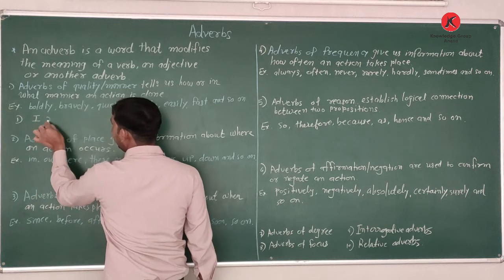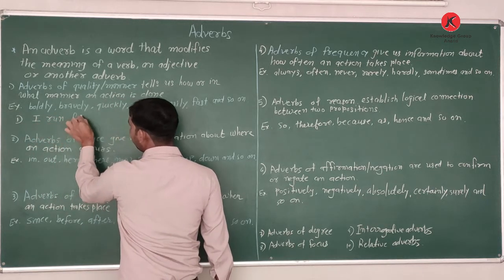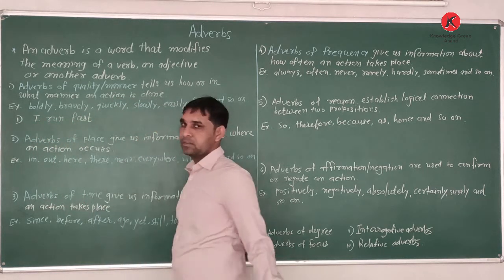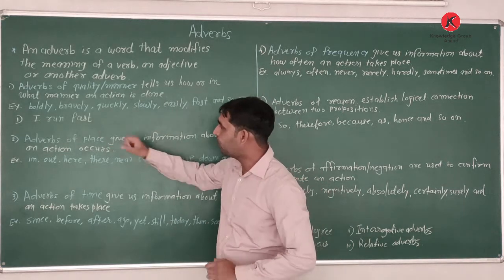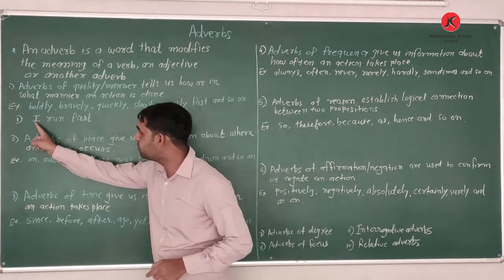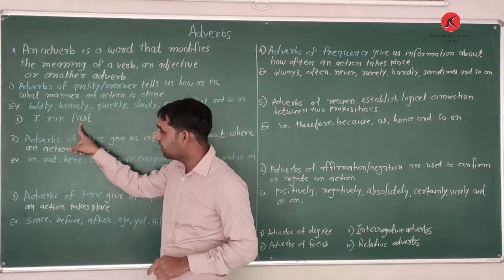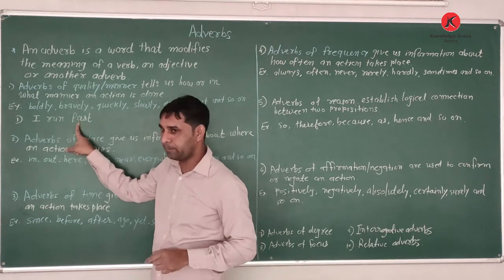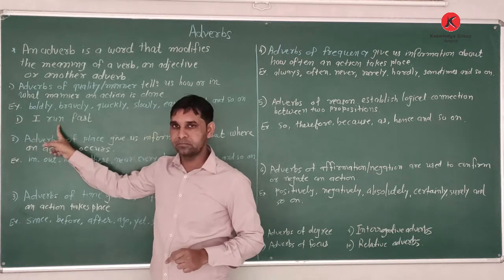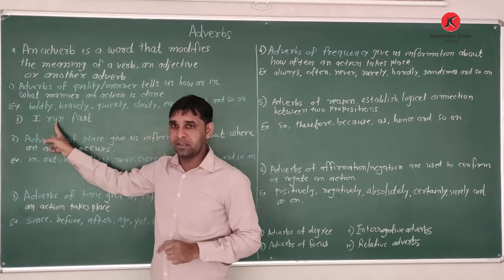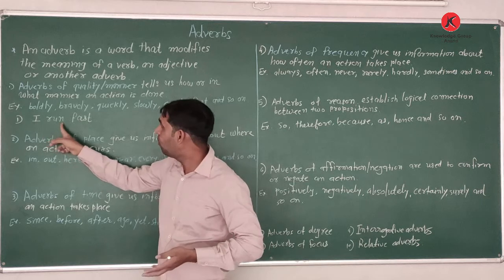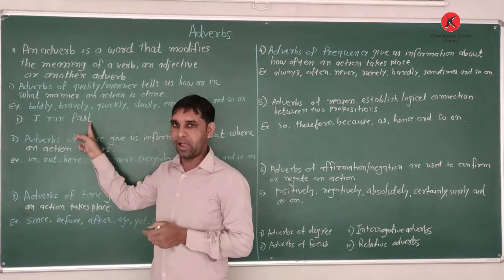Here I am giving the example. I run fast. It's a subject, verb, and adverb. Fast is the word that shows it's an adverb. I run: subject and verb. But how do we run? Fast.